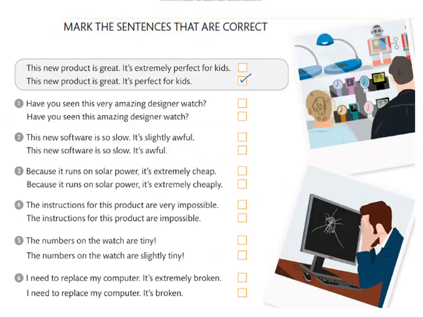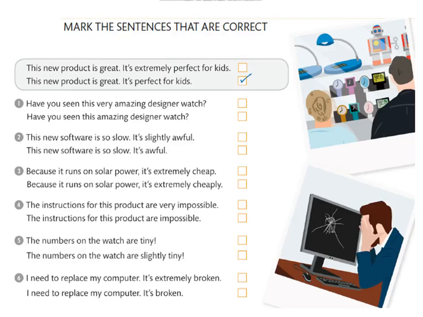Let's now mark the sentences that are correct. This new product is great. It's extremely perfect for kids. Do we say extremely perfect? No. The second one is correct. This new product is great. It's perfect for kids. Number one: have you seen this very amazing designer watch? Have you seen this amazing designer watch? The correct one is, have you seen this amazing designer watch?